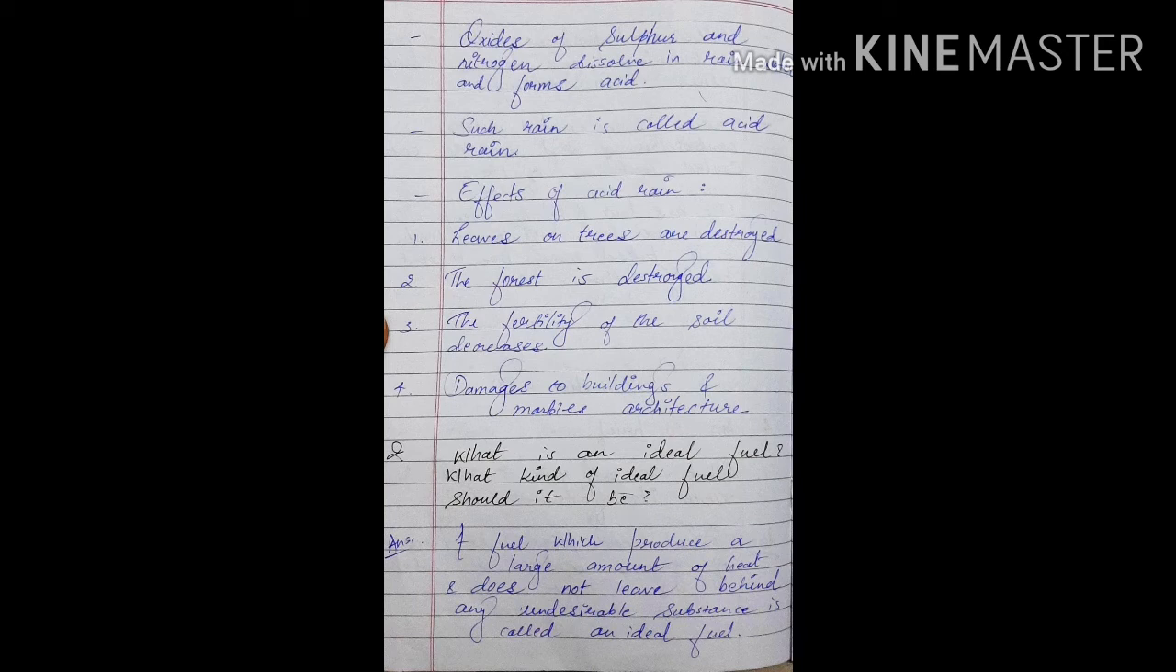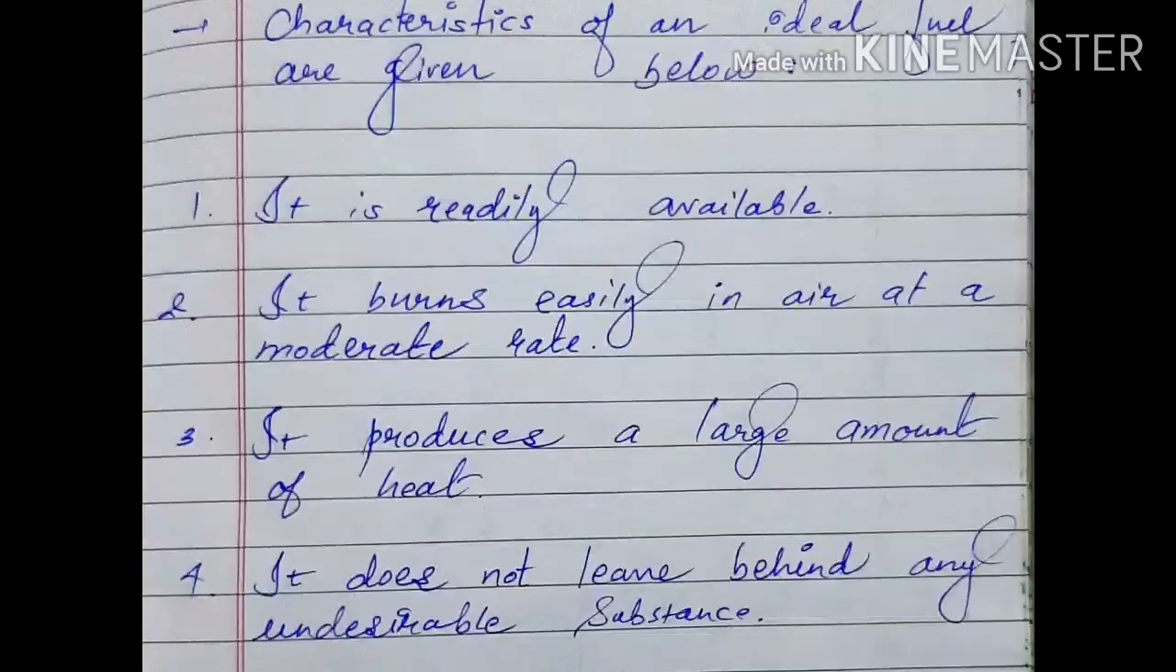Second question is, what is an ideal fuel? What kind of ideal fuel should it be? And the answer is, a fuel which produces a large amount of heat and does not leave behind any undesirable substance is called an ideal fuel. Characteristics of an ideal fuel are given below. It is readily available, it burns easily in air at a moderate rate, it produces a large amount of heat, it does not leave behind any undesirable substance.